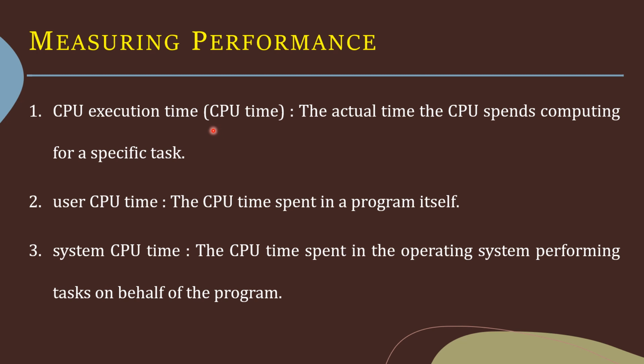CPU execution time, also called CPU time, is the actual time the CPU spends computing for a specific task. User CPU time is the CPU time spent in a program itself. System CPU time is the CPU time spent in the operating system performing tasks on behalf of the program.